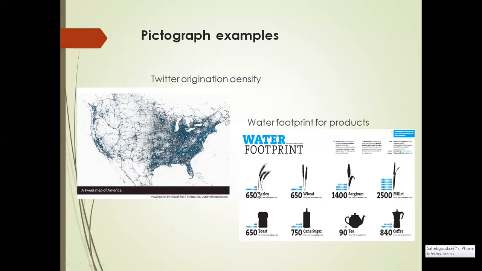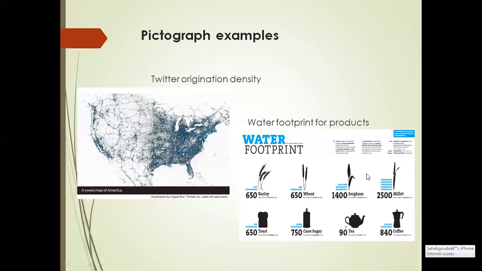So imagine that this is 1 droplet. 1 droplet means how many? 50 liters of water. Similarly, here two droplets are there. It is nearly about 100, right? That is 90. Similarly, each droplet of water represents 50 liters of water. That is how we can represent brief information in the pictograph.